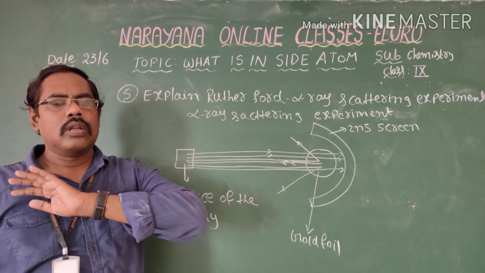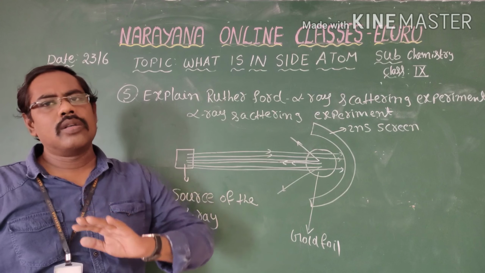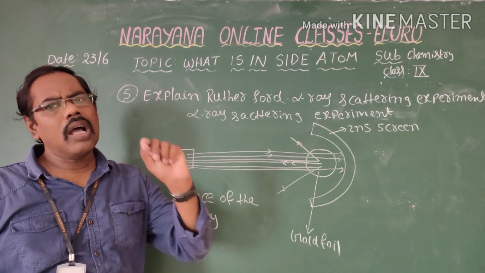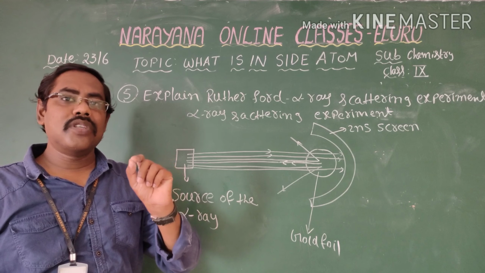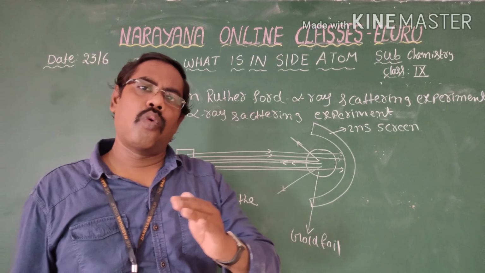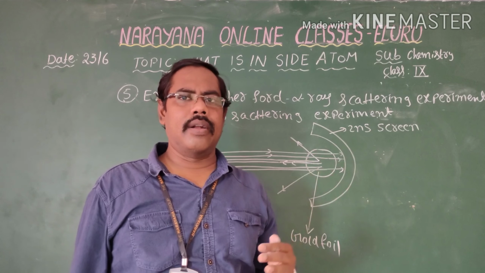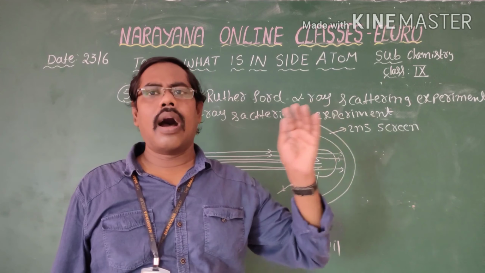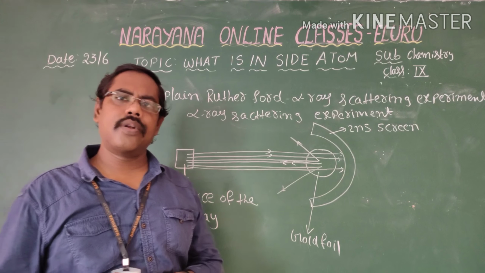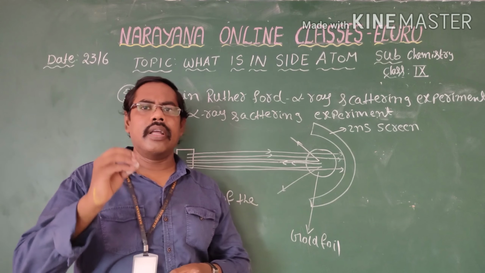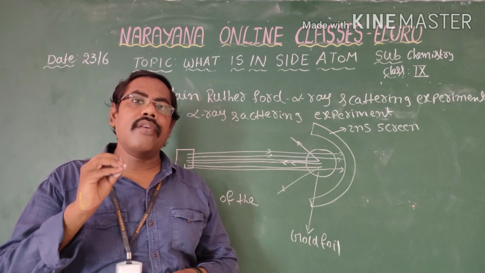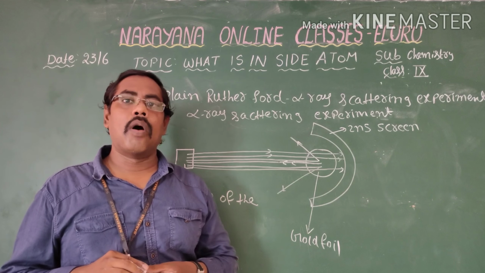He observed that so many alpha particles pass from one side to another side through the atom. Okay, few alpha particles are reflected. Very few alpha particles are bounced back.